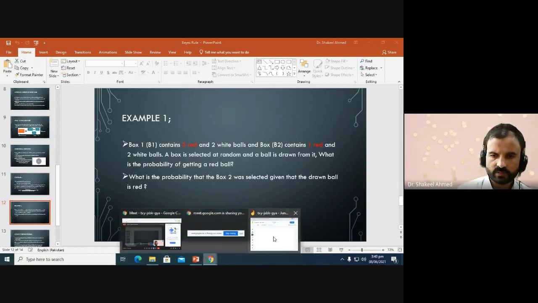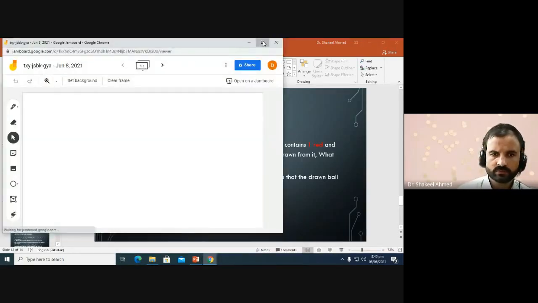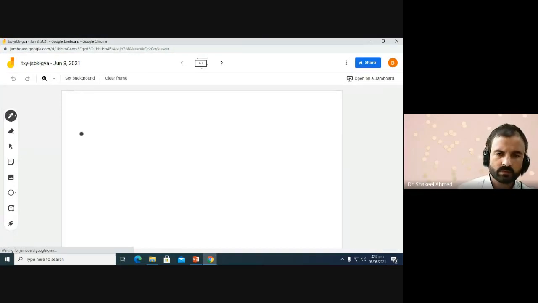So we start with the whiteboard. We have two boxes, box 1 and box 2. Box 1 has three red and two white balls, and box 2 has one red and two white balls.